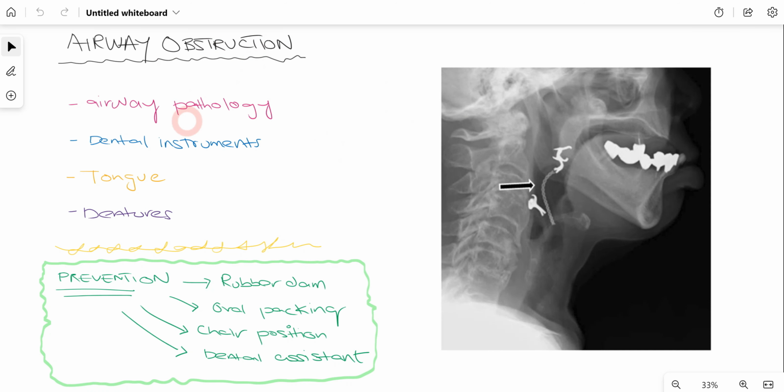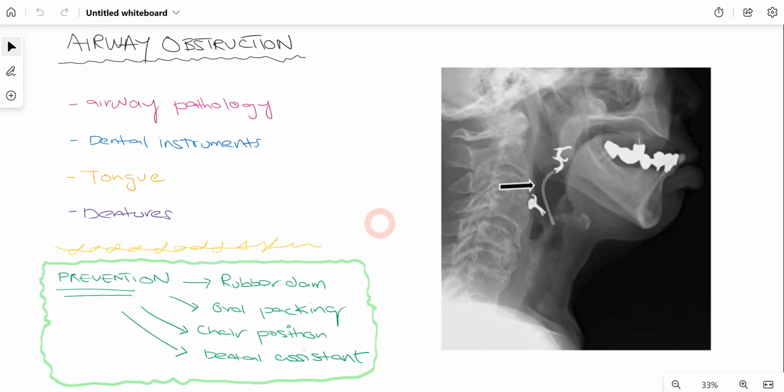Other than that, patient can have some airway pathology associated, for example, Pierre Robin sequence. Sometimes tongue can fall backwards in patients who have lost their consciousness, and then that can also obstruct their airway. And as I've already talked, dentures as well, and dental instruments as well. So these are two dental related issues that can lead to airway obstruction.